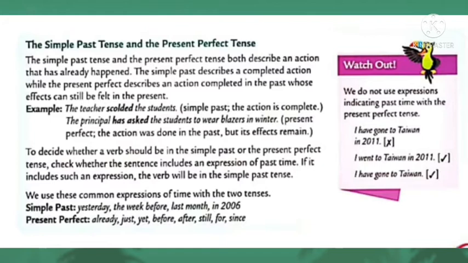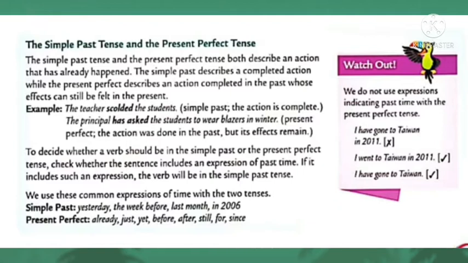Another example: the principal has asked the students to wear blazers in winter. It's present perfect. The action was done in the past, but its effects remain. To decide whether a verb should be in the simple past or the present perfect tense, check whether the sentence includes an expression of past time. If it includes such an expression, the verb will be in the simple past tense.